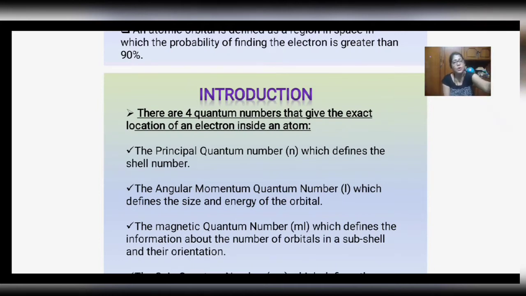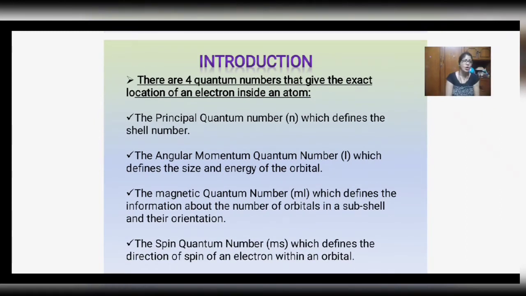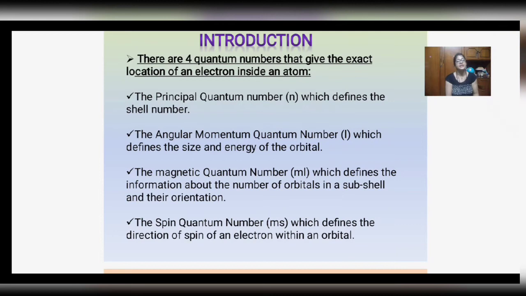What is it? We all know the quantum theory based on quantum numbers comprises 4 different quantum numbers. And what is the function of these quantum numbers? Ideally, they give you the exact location or the address of an electron in an atom. Where it is, what its spin is, how it is rotating, how many subshells or degenerate orbitals there will be, and what the electron holding capacity of each subshell would be. All these things can be understood from the concept of quantum numbers.